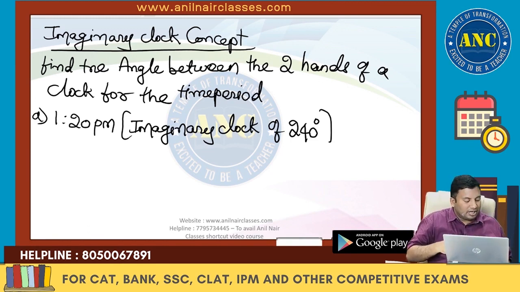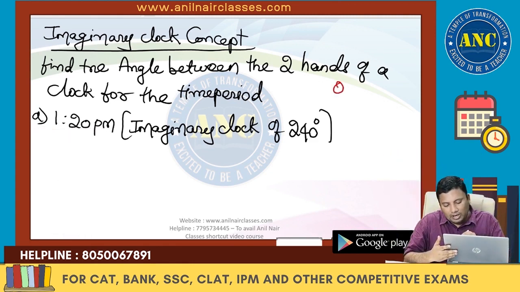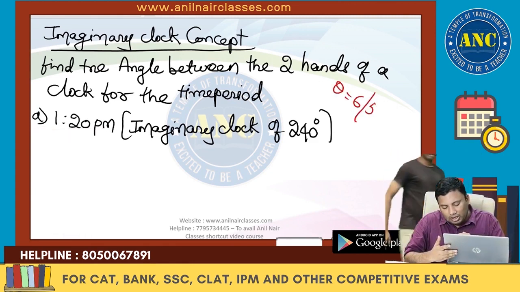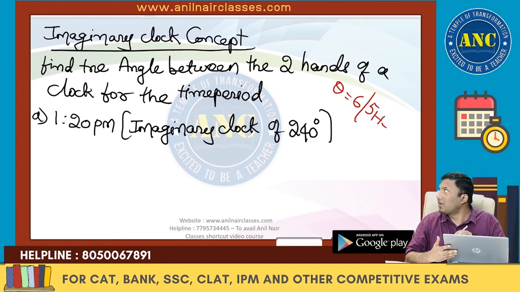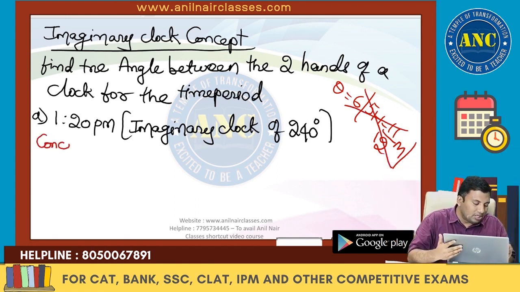In an imaginary clock of 240 degrees, if I ask this question, all the students who are habituated with formula based learning, the formula 5H minus 11/2 M will go for a toss. This is the beauty of knowing the concept.